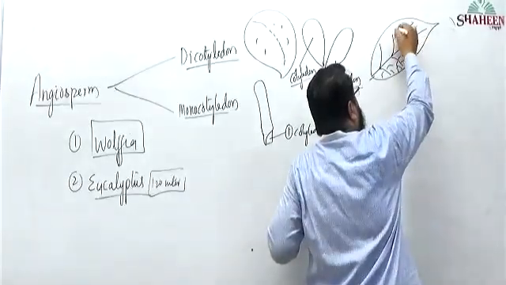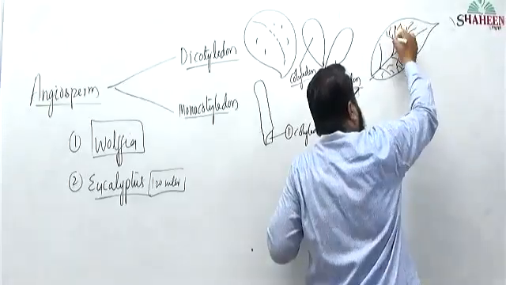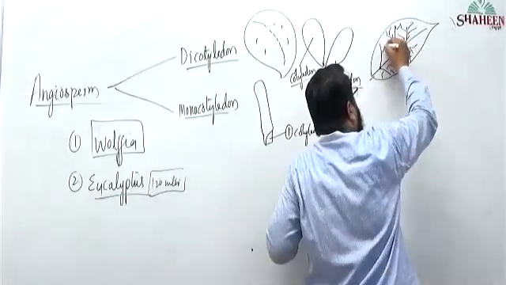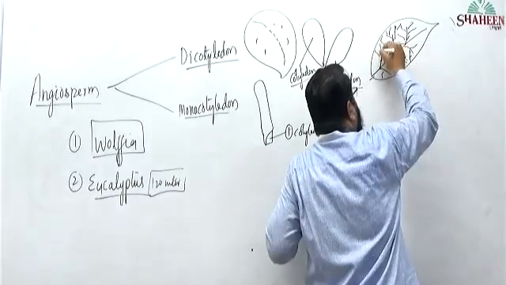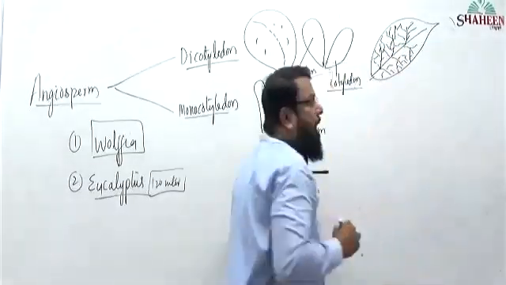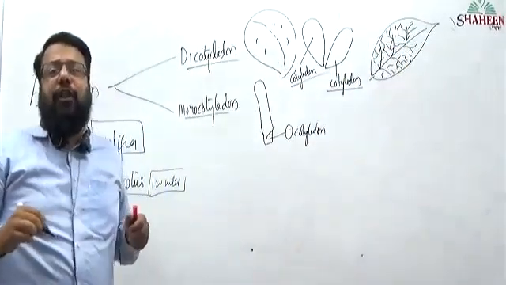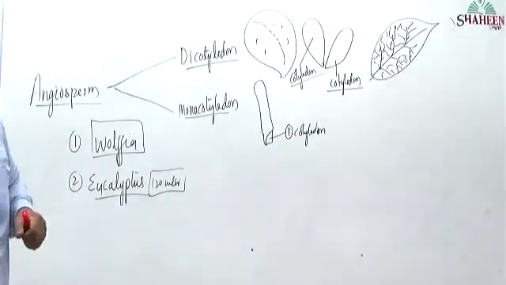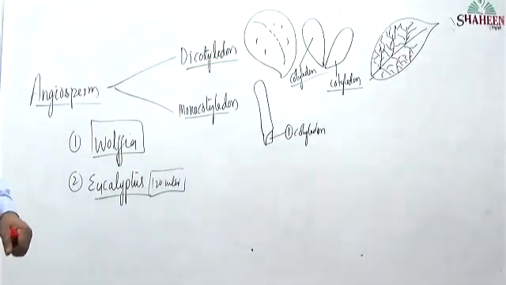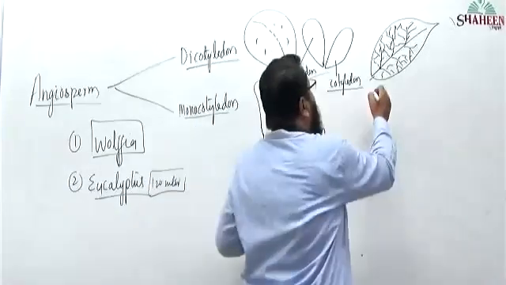Network in science is called reticulum. So venation in dicots is reticulate venation.